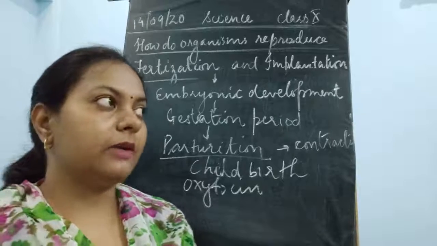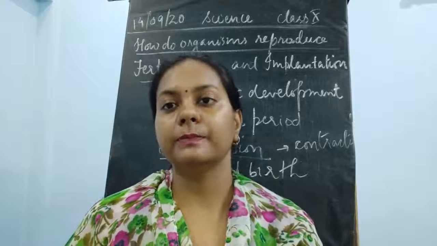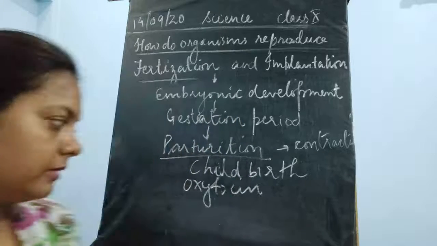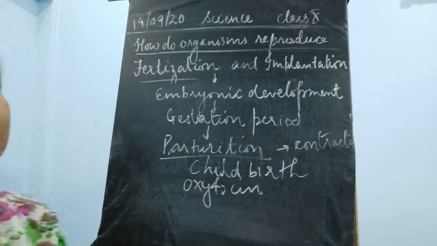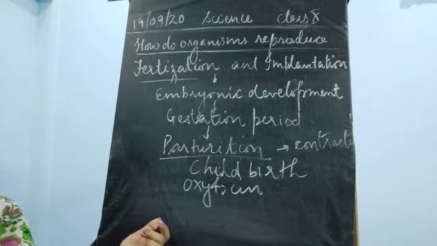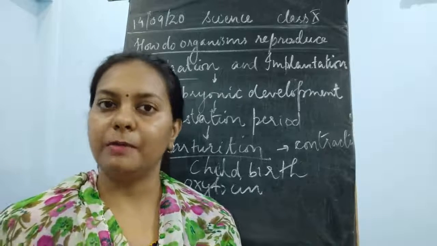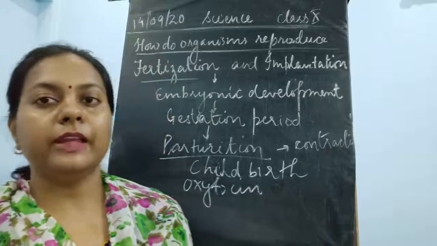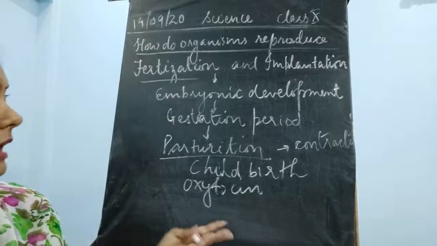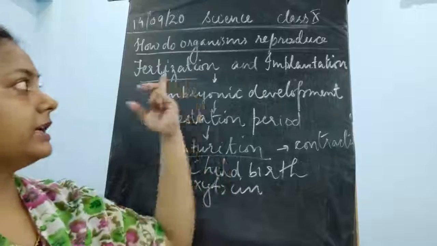So this was all about the sexual mode of reproduction in human beings, where I have discussed the different organs, the different gametes, where they are formed, how they are matured, and what happens when a new individual has to be formed. So we talked about fertilization, implantation.